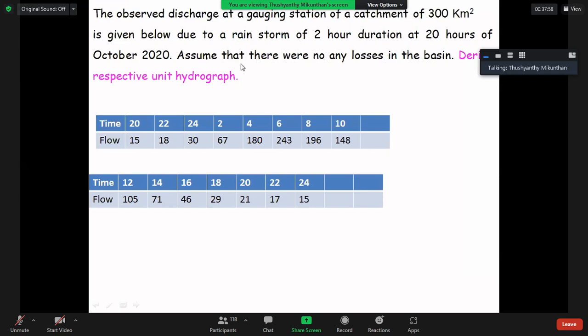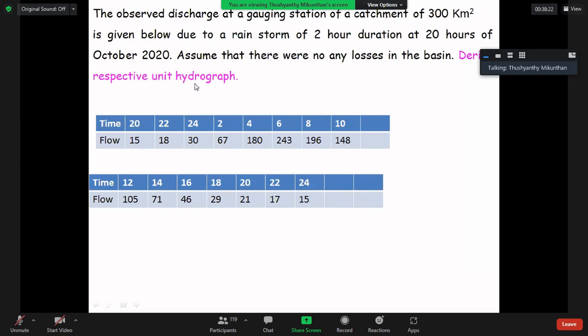Then assume that there were no losses in the basin, which means sometimes you might have lateral losses. Derive the respective unit hydrograph.